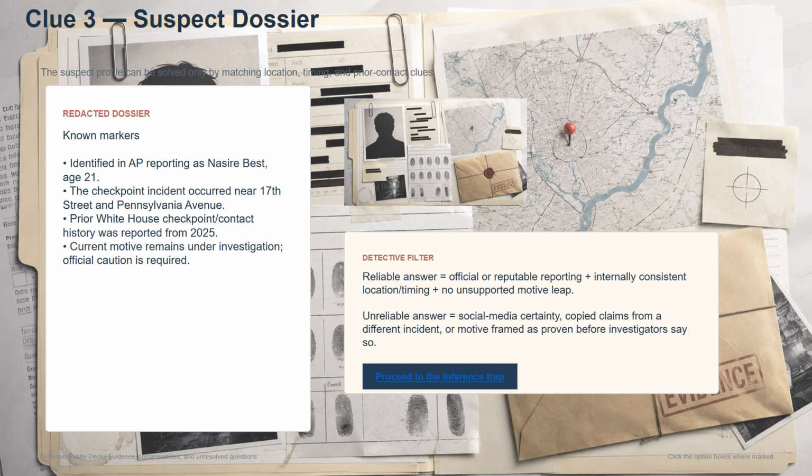Prior White House contact history was also reported from 2025, but that does not automatically prove motive. This is the key discipline of the case. The audience may use prior contact as context, but not as conclusive proof of political intent. A reliable answer must combine reputable reporting, consistent location, consistent timing, and restraint about unresolved motive. An unreliable answer will rely on rumor, confuse separate incidents, or transform incomplete information into certainty.